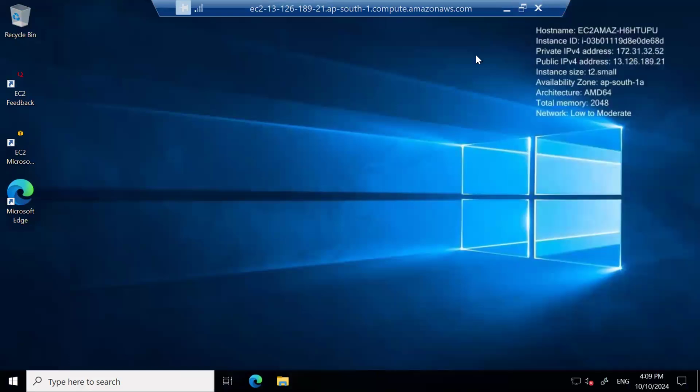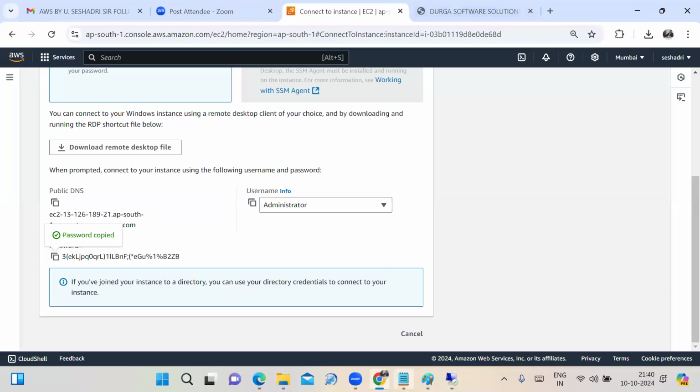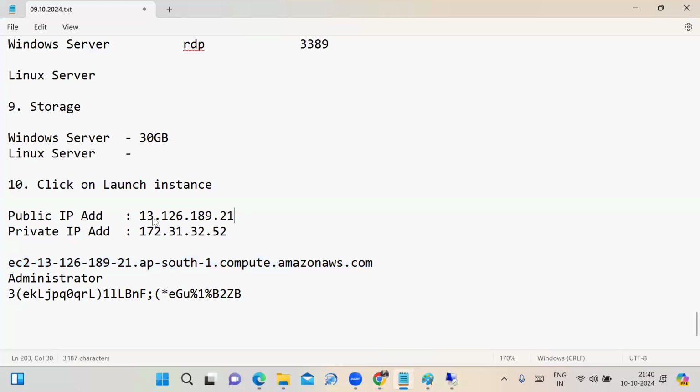Now we observe that here at the top, ec2-13-126-189-21.ap-south-1.compute.amazonaws.com. The 189-21, what is that? That is nothing but the public IP address. At the last it is mentioned.